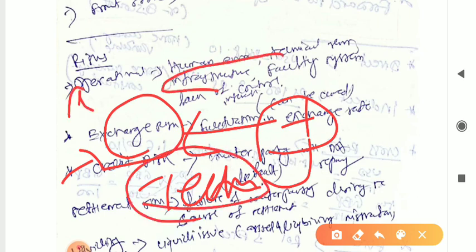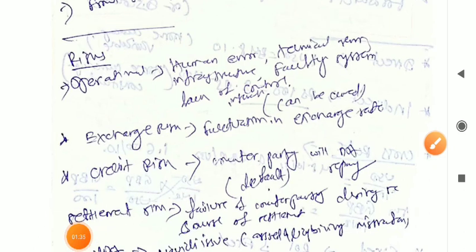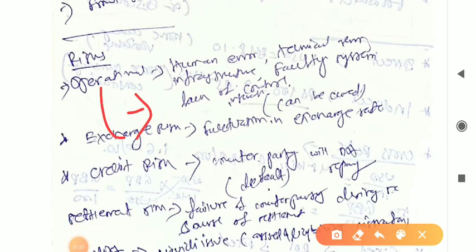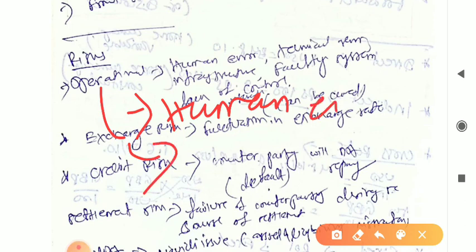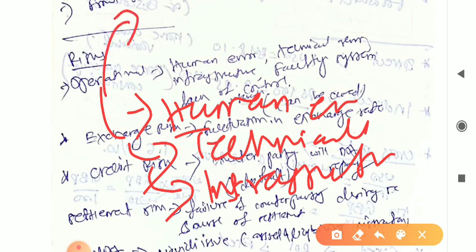Next one will be infrastructure. So first one is human error, technical error. Next one will be some infrastructure issue. Another one will be faulty systems.